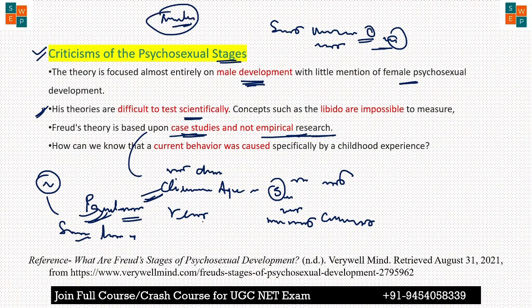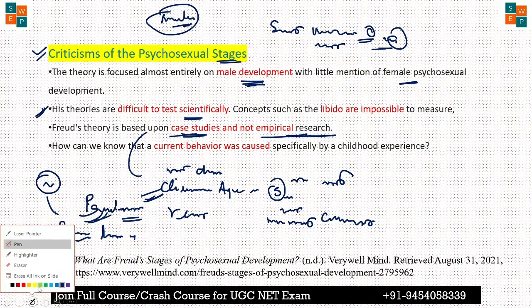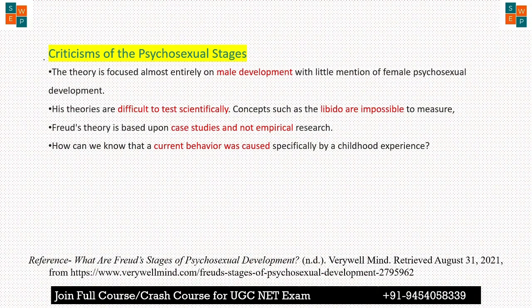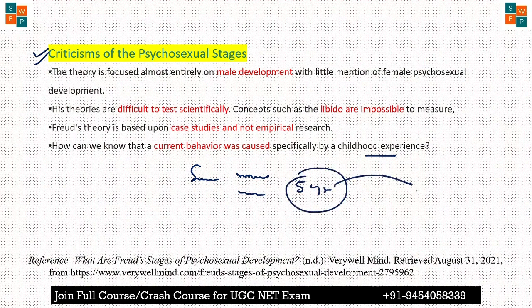And also one more criticism of this theory is: how can we know that the current behavior was caused especially by childhood experience? Sigmund Freud explained that personality development and behavior development happen within the first 5 years of age, and this will impact the later period of life. So how can that be possible?